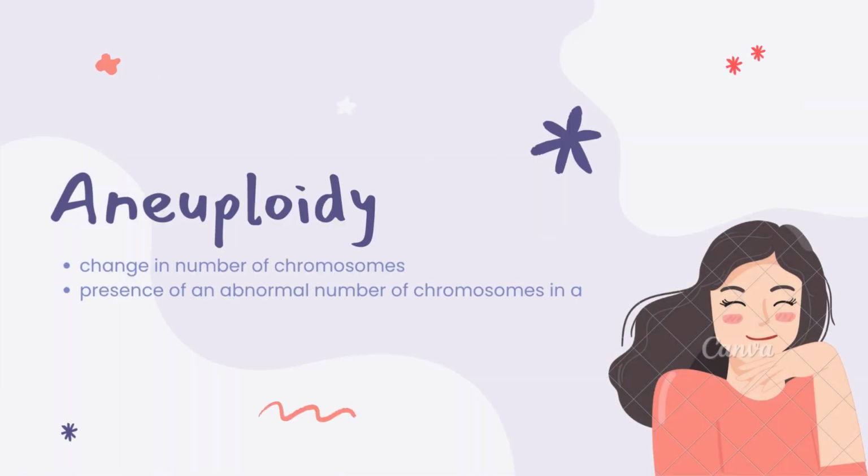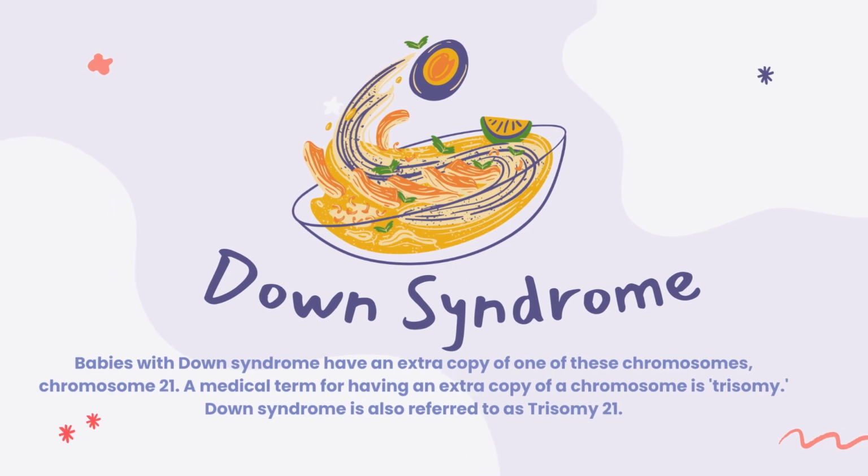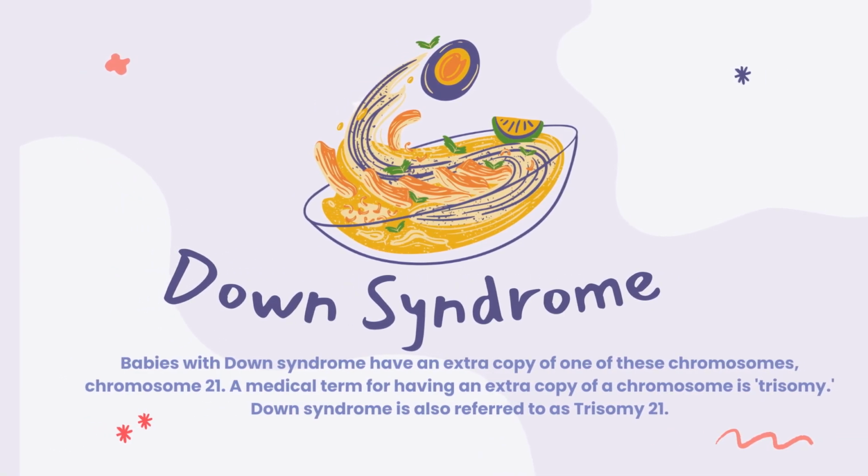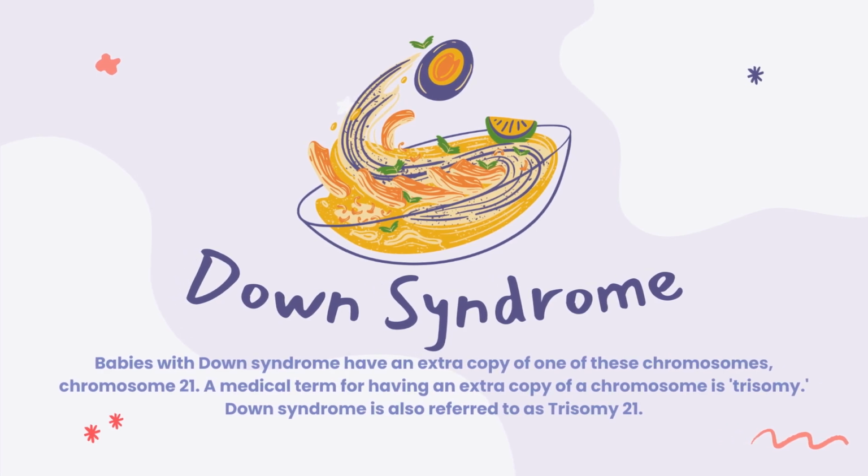Going forward with the topic aneuploidy. Aneuploidy is the change in number of chromosomes. It is the presence of an abnormal number of chromosomes in a cell. Down syndrome. Babies with Down syndrome have an extra copy of one of these chromosomes, chromosome 21. A medical term for having an extra copy of a chromosome is trisomy. Down syndrome is also referred to as trisomy 21.